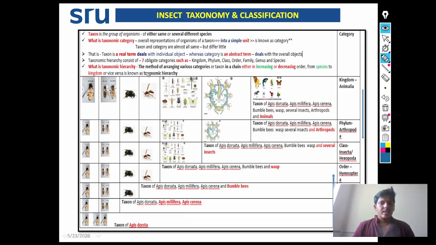Taxonomic hierarchy consists of 7 obligate categories such as kingdom, phylum, class, order, family, genus, and species.